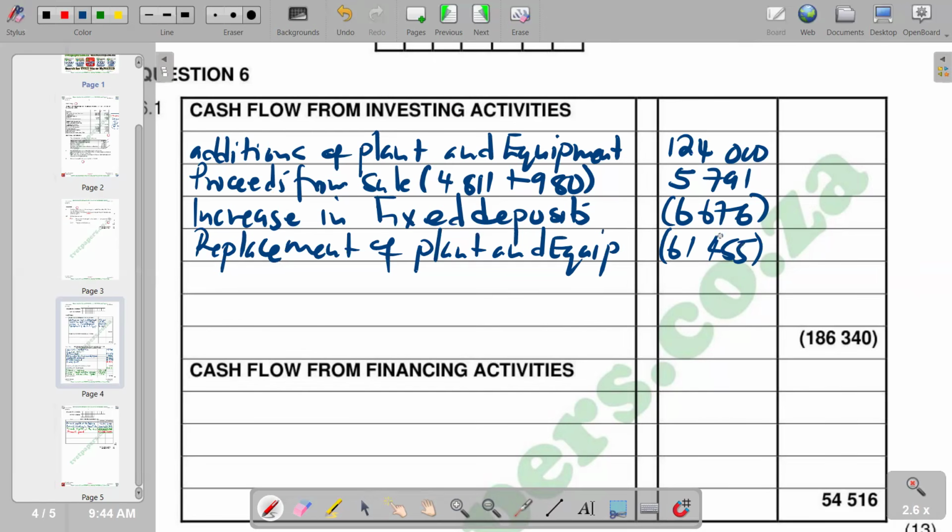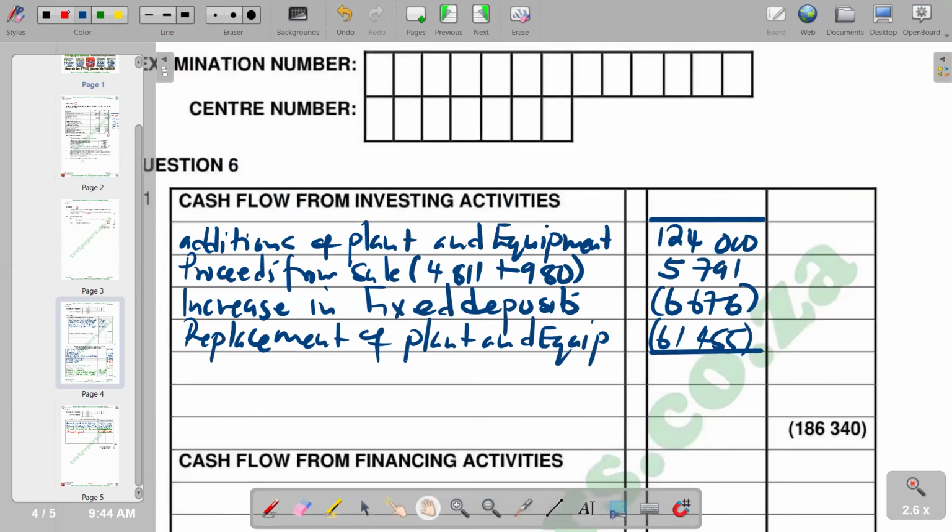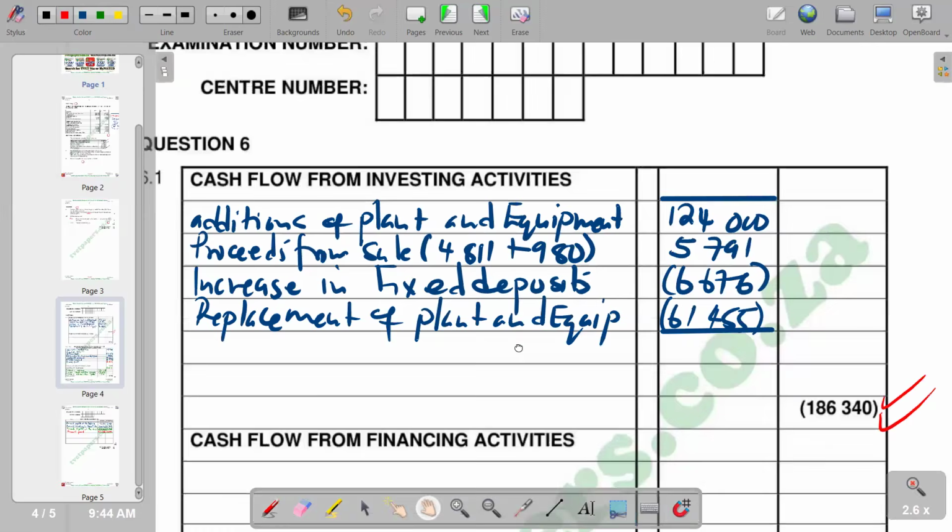So with that now, we can find the net cash flow from investing activities. Of course we can close, whereby you say 124,000 plus 5,791 minus 6,676 minus 61,455. Then we get a net figure of 186,340. This is the net figure that you are supposed to get. It is already inserted as a pre-entered figure.